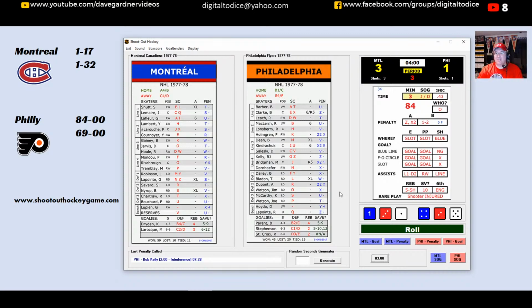All right, so it's 3-1 now. Flyers going to have to look to get the goalie out if they can. 2 minutes off the clock. Time ticking away here in Philadelphia. Oh, it's going to be another scoring chance for the Canadians on the 1.